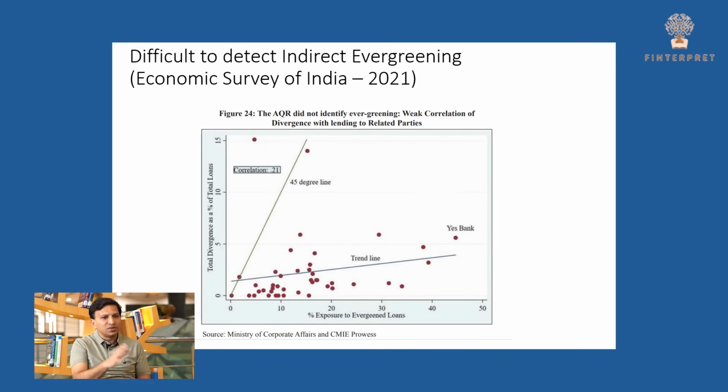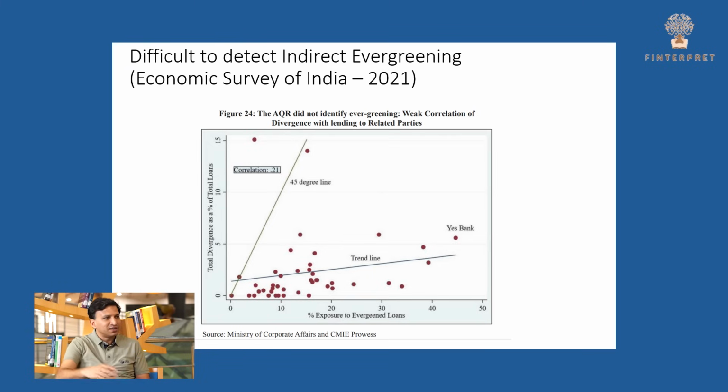So they were able to identify those cases where Sriniwas' faith in auditors was justified. He was not happy that I was suspecting auditors. So the RBI could detect the direct evergreening. That means if I gave you a loan directly when you are in trouble, they found that out. But they could not detect this. That's why Yes Bank and Lakshmi Vilas Bank came out with decent marks after this audit. Correct. But then they imploded after a couple of years.